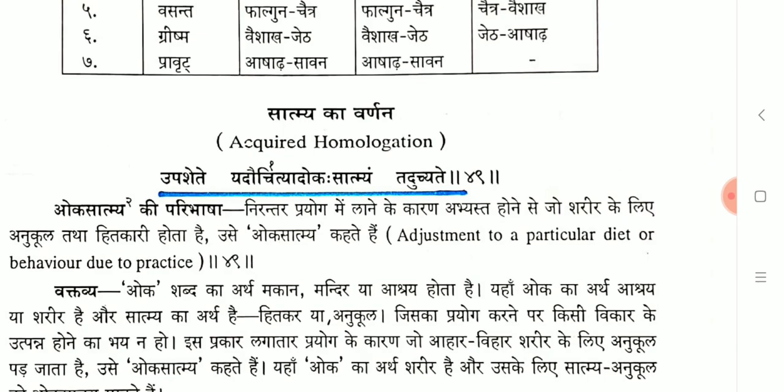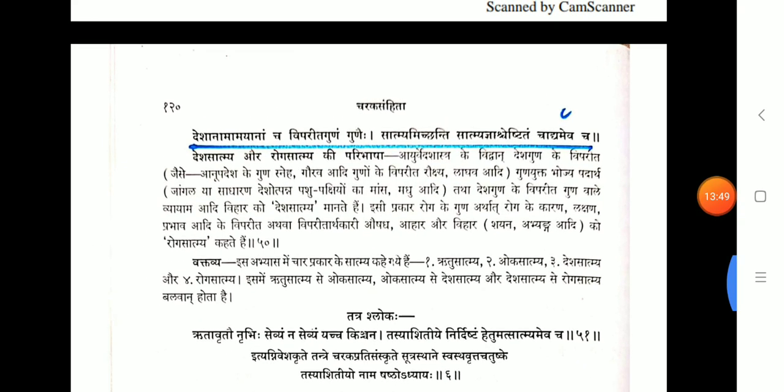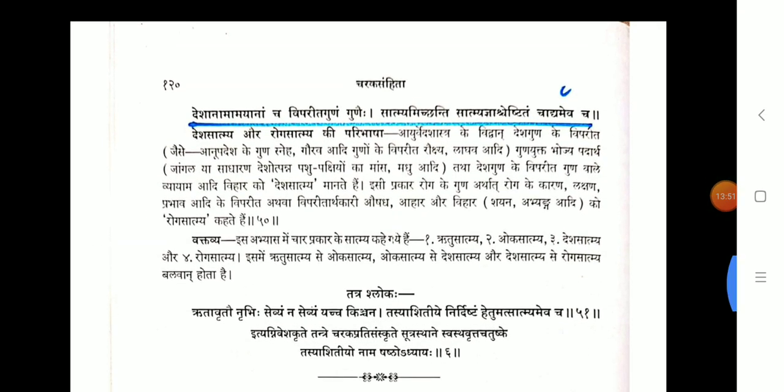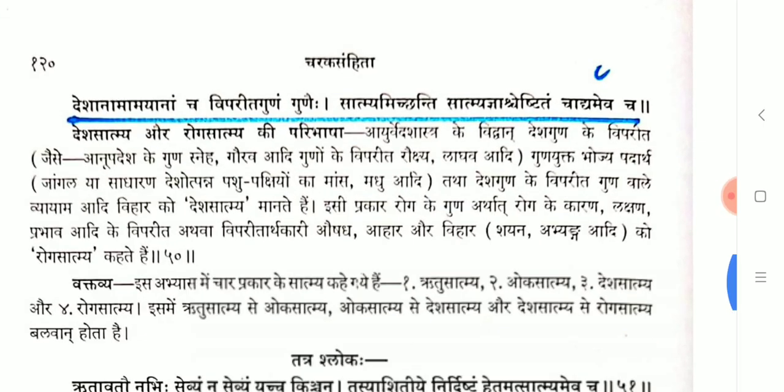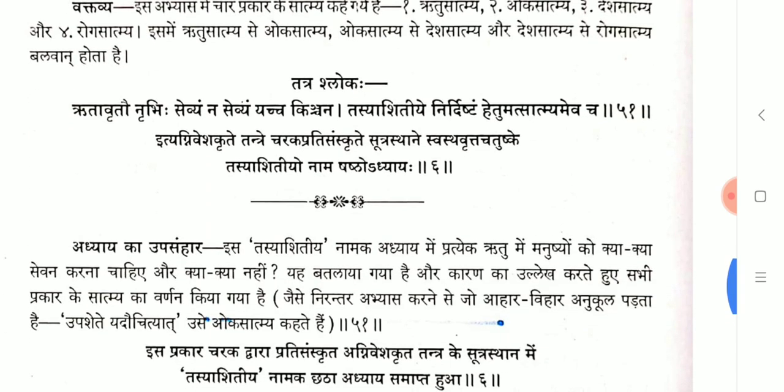Due to regular practice, the one which becomes habitual is called Oka Satmya. And in this shloka, Desha Satmya and Roga Satmya are told. This shloka may be asked as a context type of question: who told this one? They won't ask regarding what, but who told this one. But it is less important.